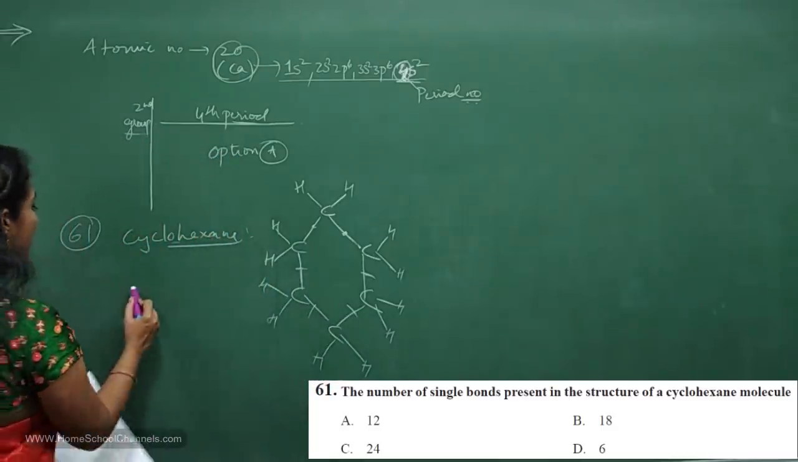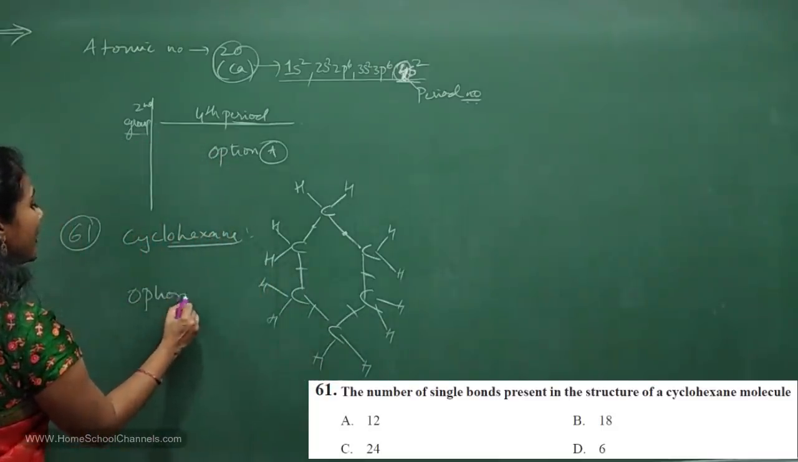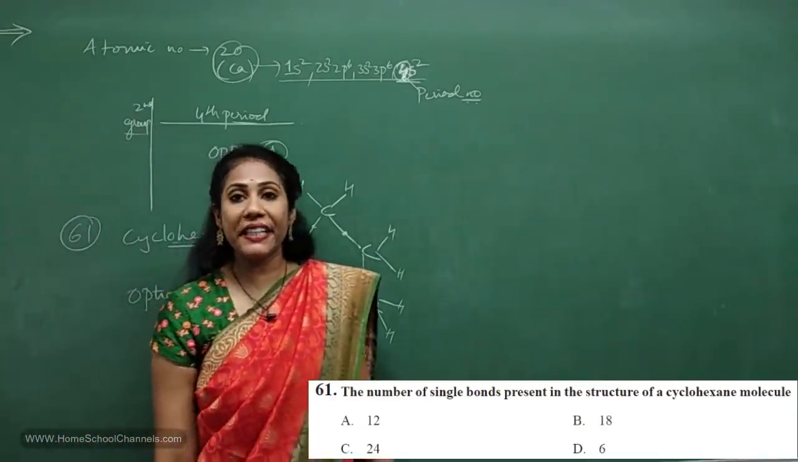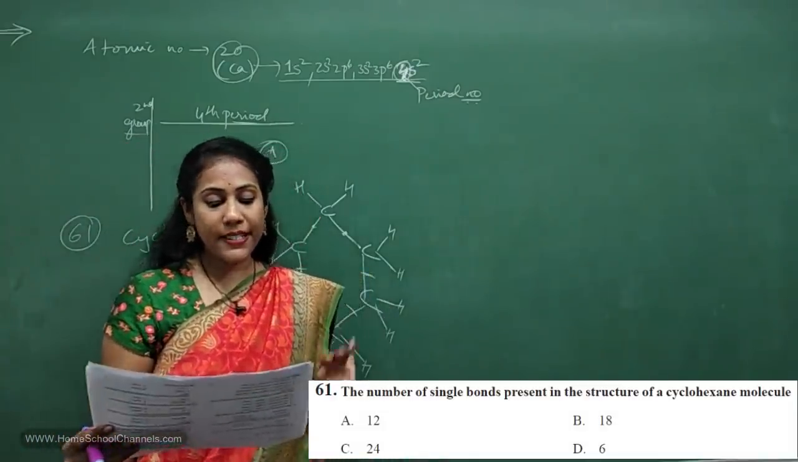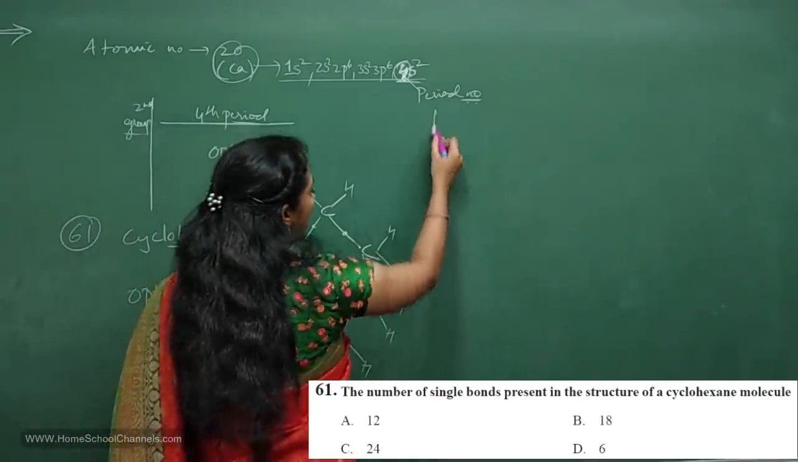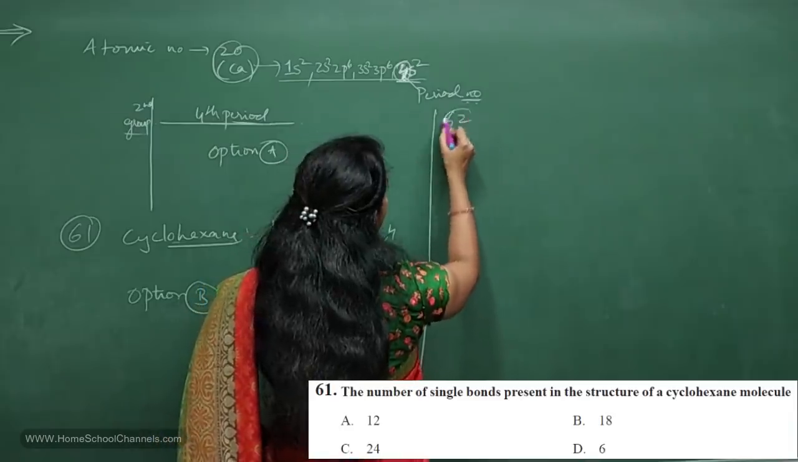So what is the option here? Option B is the correct answer. So in option B, they have given 18, right? So option B is correct for 61st question. Let me go for 62nd question.